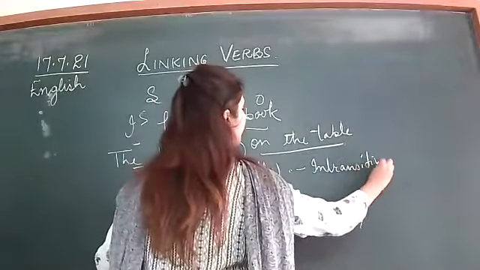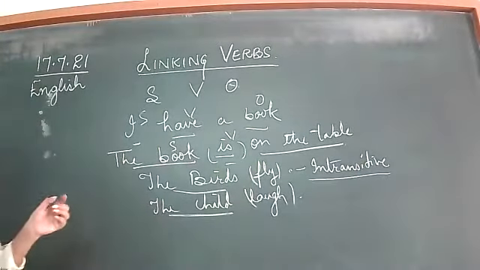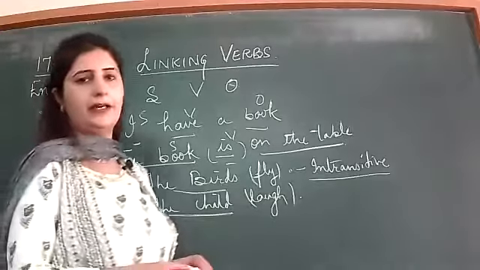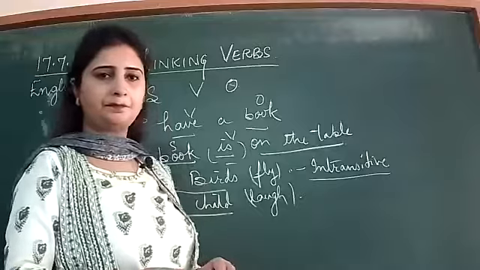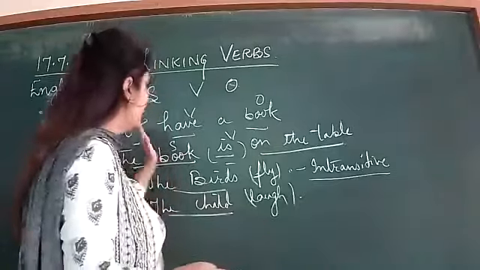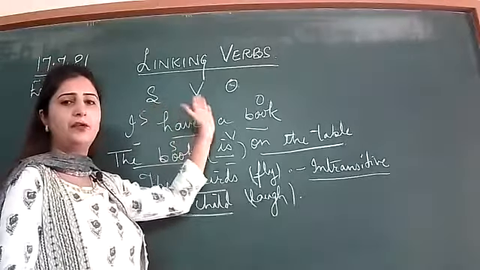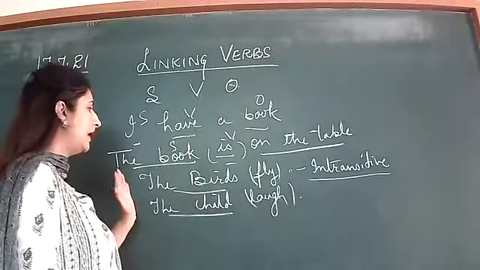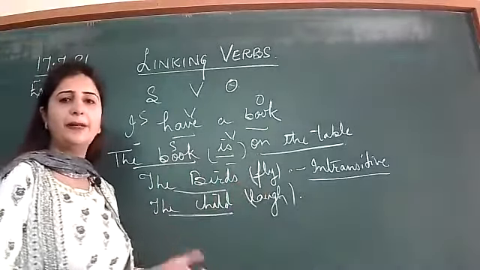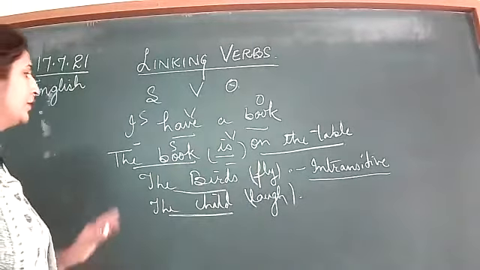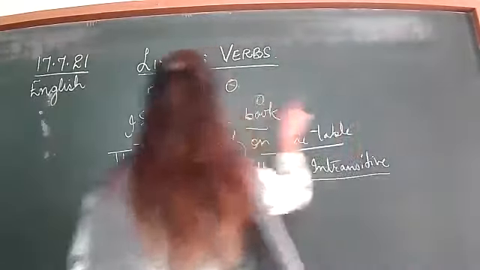You must have done in your 7th class transitive and intransitive verbs. Intransitive verbs mean they do not take an object at the end. They do not need an object to complete their meaning. Fine? So this is what I want to deliver, that basically we have subject, verb and object, but sometimes we do not need an object in order to complete the sentence, right? So if I write down some more examples, you will see on the board.